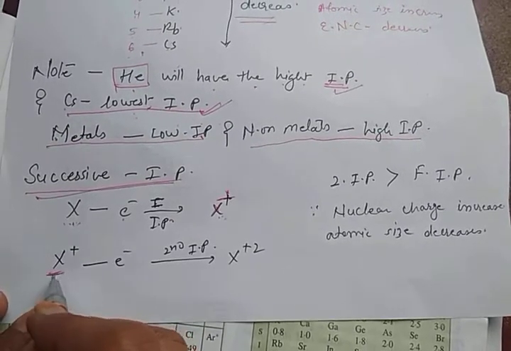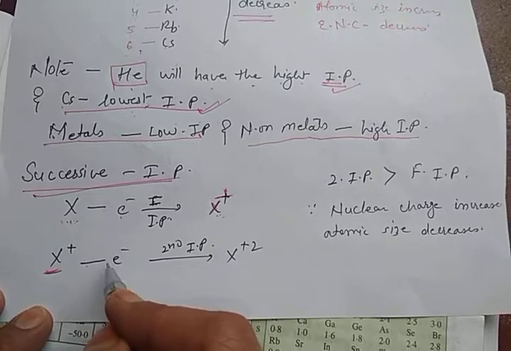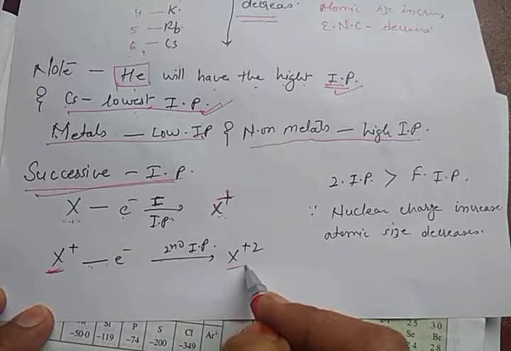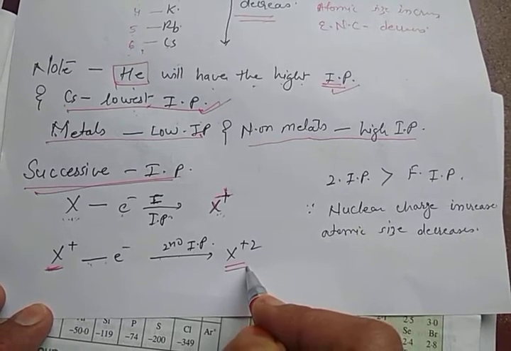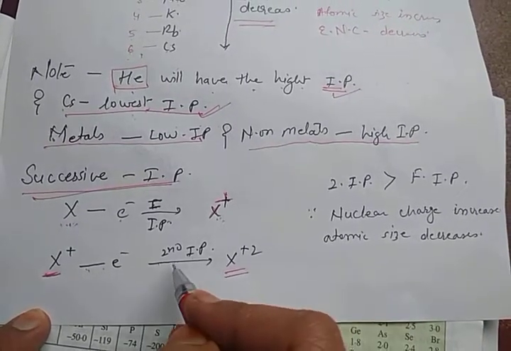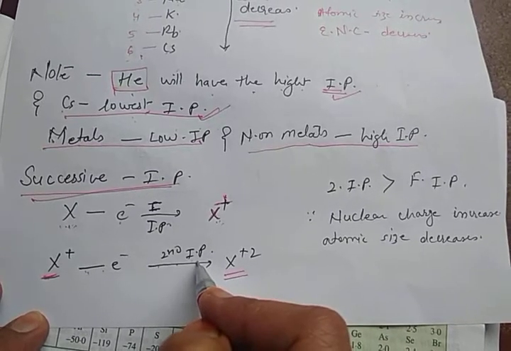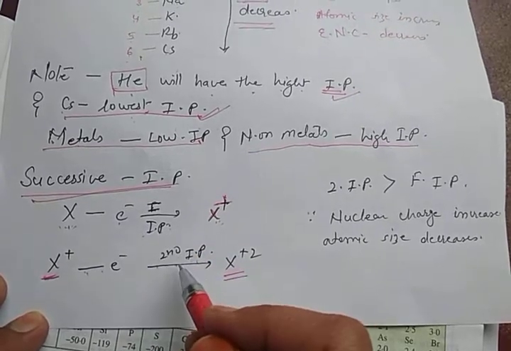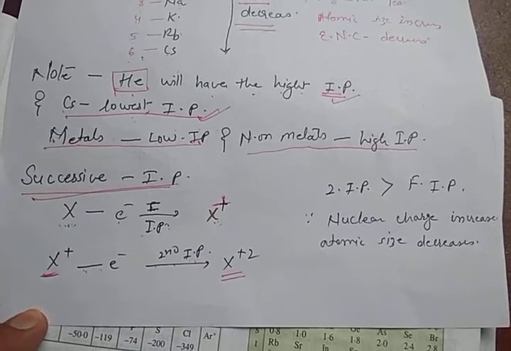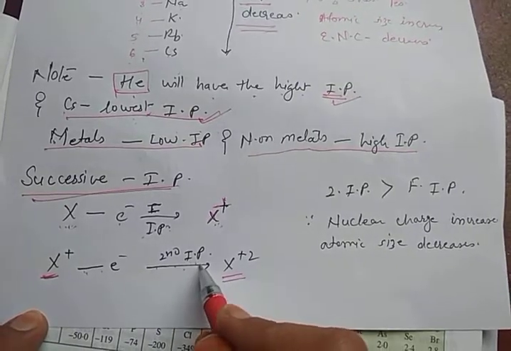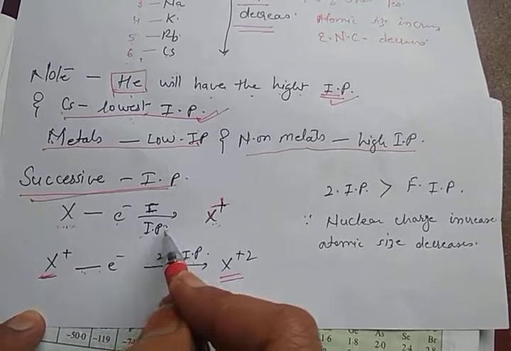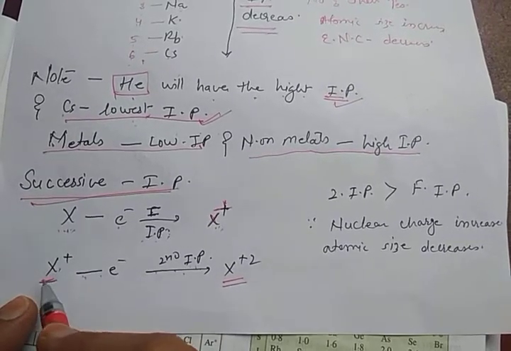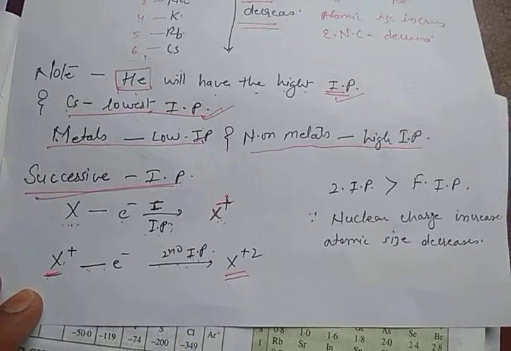So when this cation loses one more electron, it will use more energy to remove the second electron to form the divalent cation, and thus the second ionization potential will always be more than the first ionization potential. These two ionization potentials are called the successive ionization potentials. The second ionization potential is always greater than the first because the cation always has greater nuclear charge and smaller atomic size compared with the parent atom.